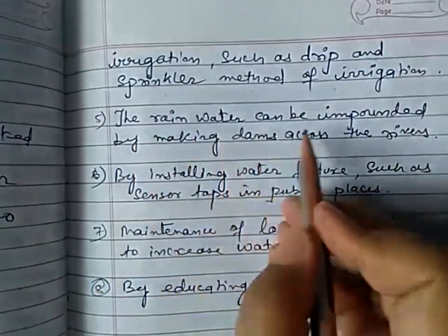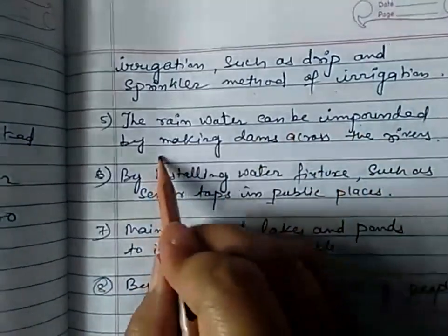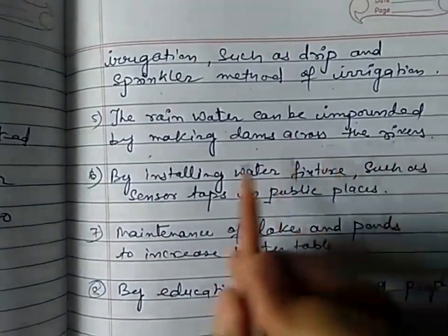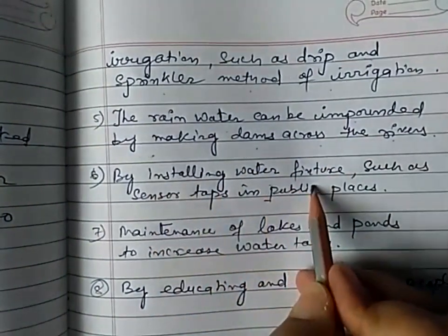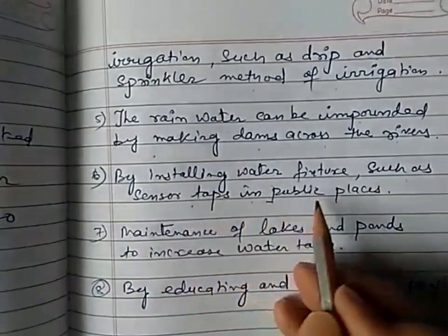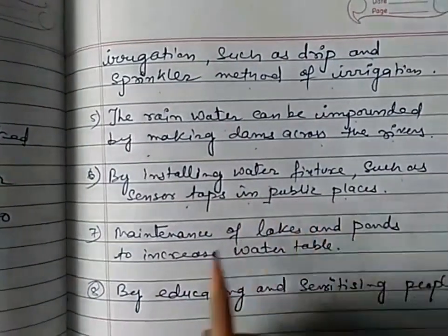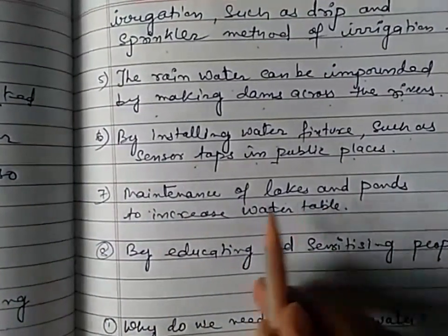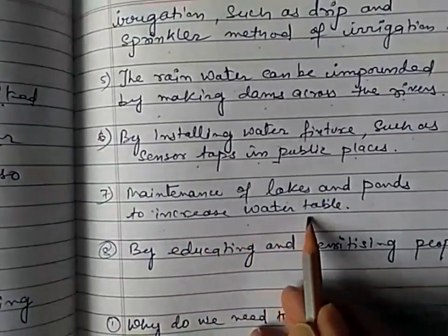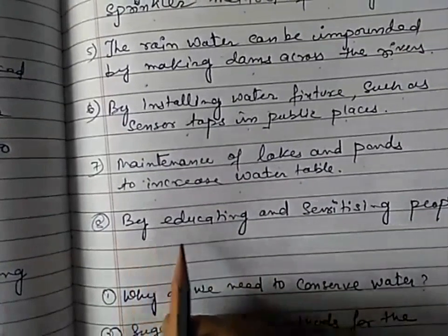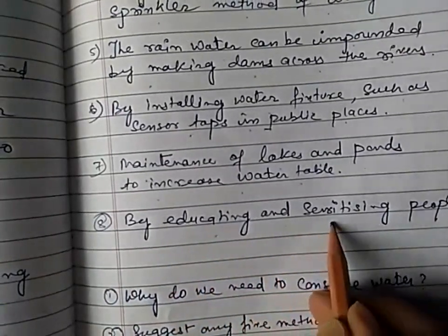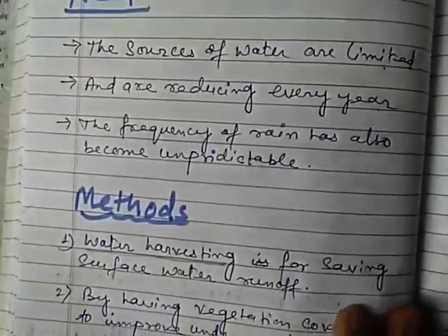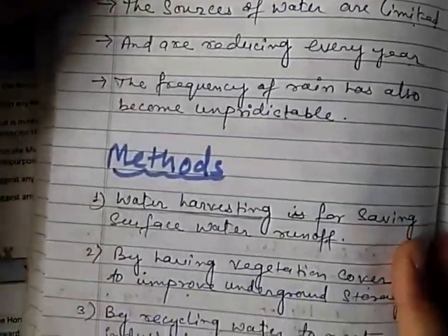Then the rainwater can be impounded by making dams across the river. By installing water fixtures such as sensor taps in public places. Then maintenance of lakes and ponds to increase the water table. Then by educating and sensitizing people. These are the methods by which we can conserve the water.